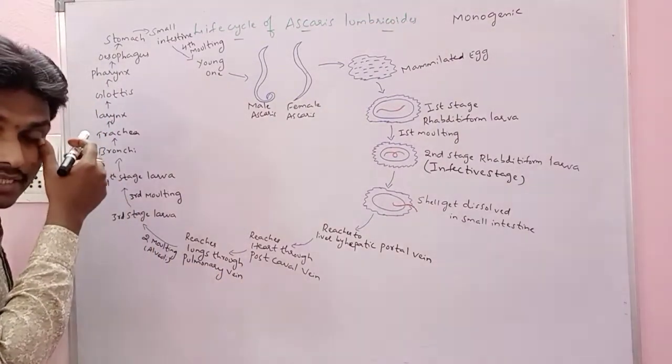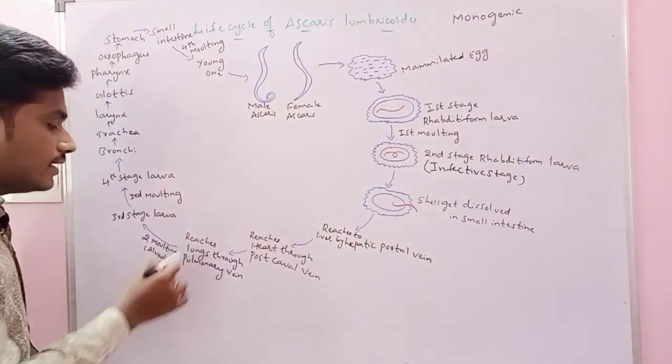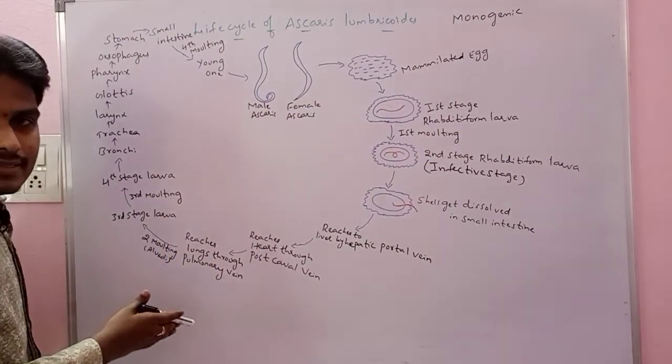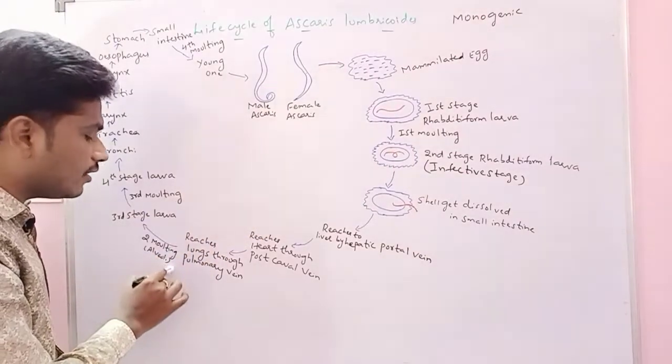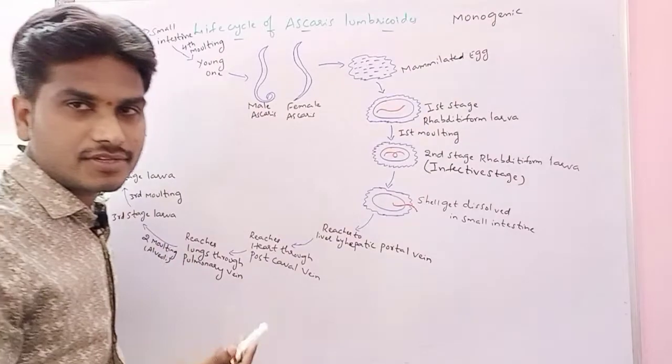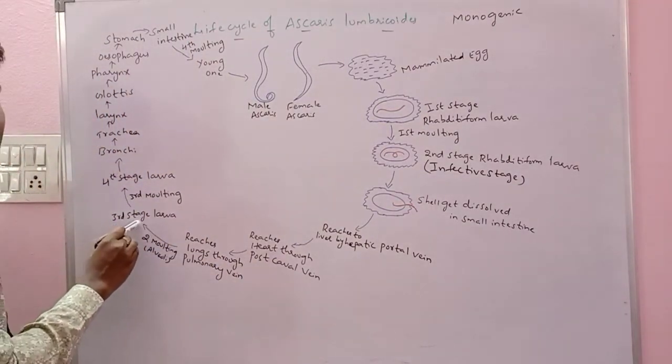How is it reaching the lungs now? By the pulmonary vein. Pulmonary vein carries it towards the lungs here. After the lungs, what is happening? The second stage rhabditiform larva undergoes the second molting, second change, in the alveoli. After second molting, what are we getting? Third stage larva we are getting.